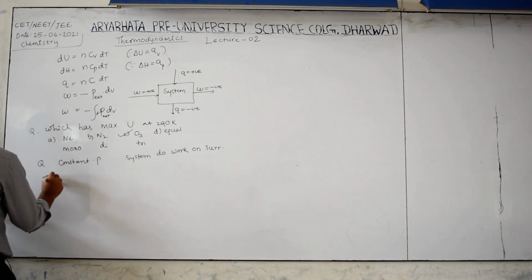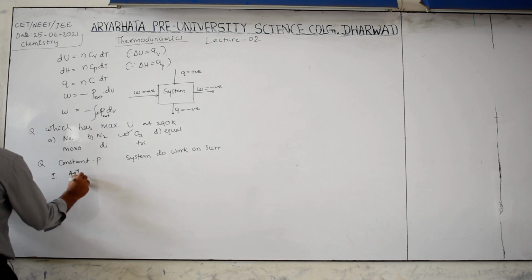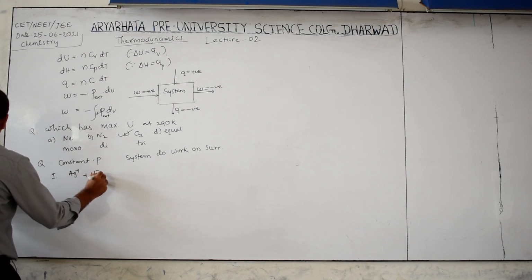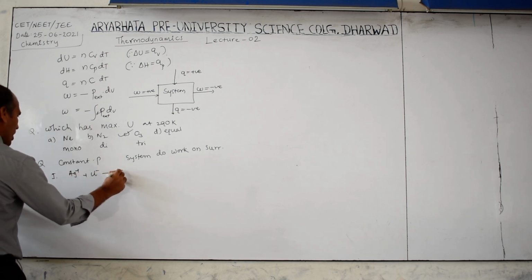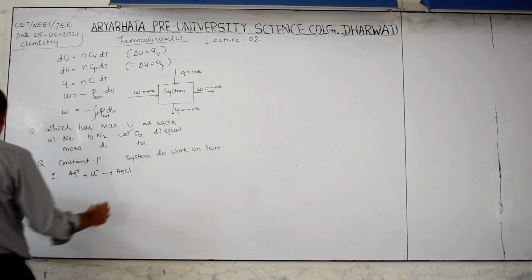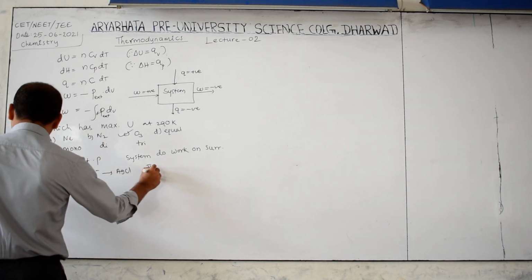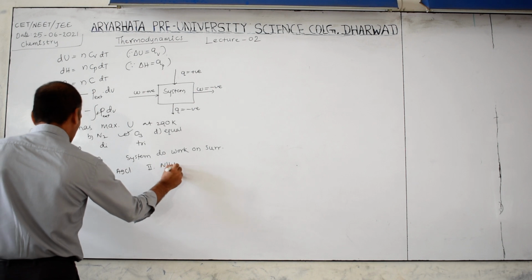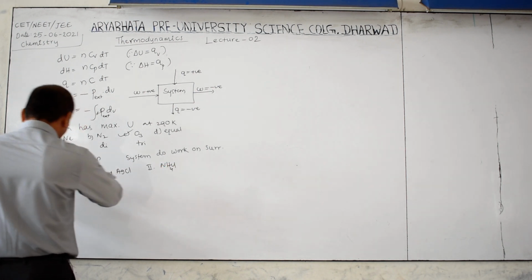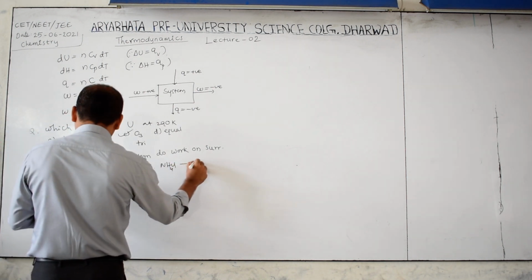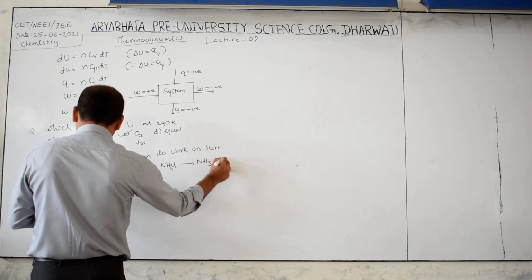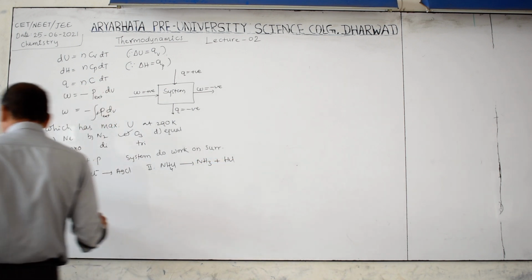The first one, Roman numeral 1, is Ag plus and Cl minus aqueous forming AgCl precipitate. The second one, Roman numeral 2, is ammonium chloride giving ammonia plus HCl gas.